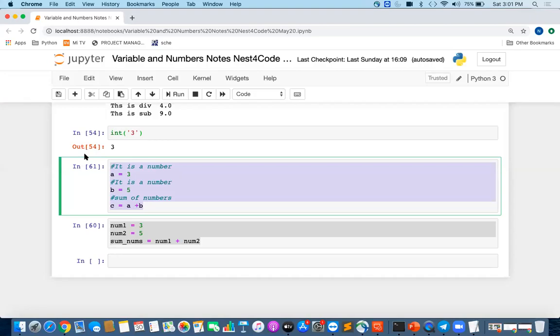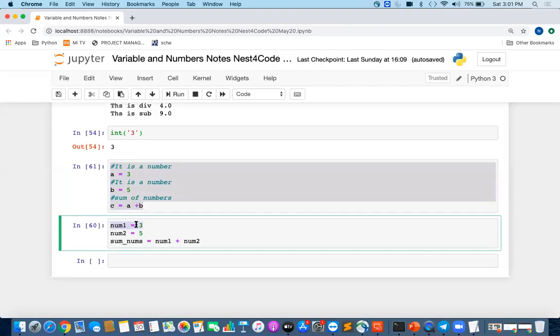The person who will see this code will also be a developer, a Python developer, and they can understand things. If you have proper variable names, it is clear from this variable name that this is a number, and from this one that this is a number. It is clear from this variable name that it's going to hold the sum of these two numbers. So I don't need to add comments if I can get the same thing done with the variable names. You have to add comments if you want to document any API, any code, or if it's a complex logic. But you don't need to add a comment for each and every line or each and every variable.